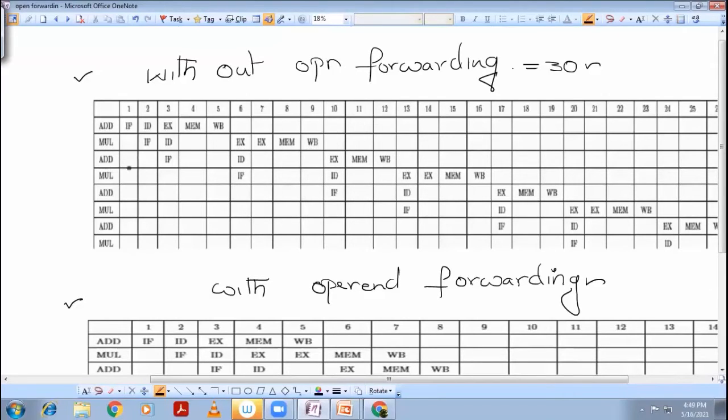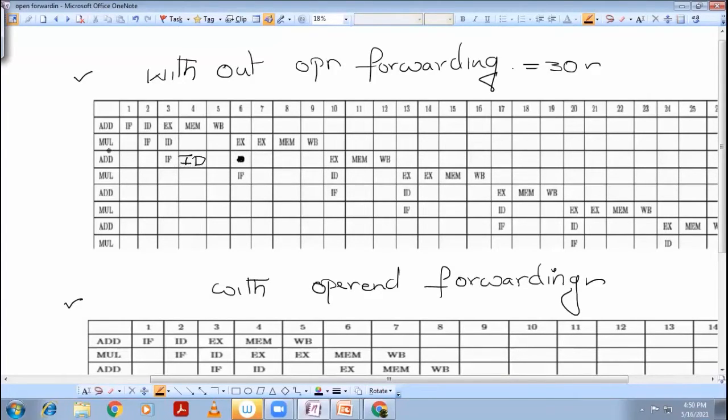The addition instruction will finish its instruction fetch and instruction decode before the multiplication instruction finishes the write back at the 9th clock cycle. So the addition instruction can only enter into the execution phase in the 10th clock cycle. Stay focused here. The addition instruction will finish instruction fetch and instruction decode. This instruction decode can happen here because for instruction decode, there are no restrictions. So in order to make it clearer, I just put it there. But instruction fetch and instruction decode will finish right one after another.